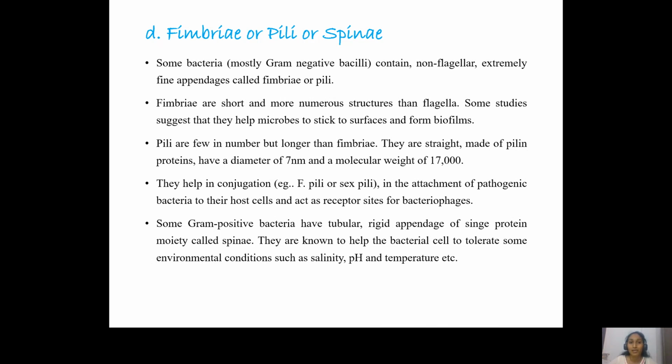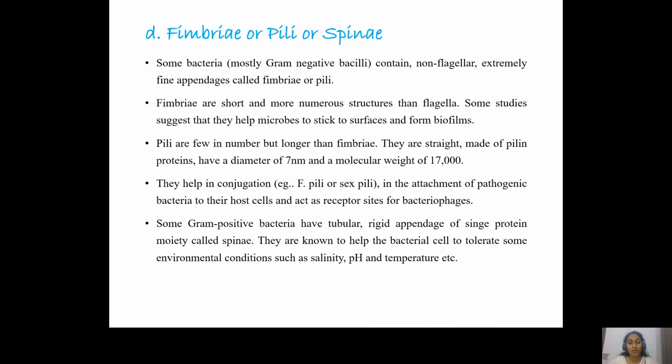On the other hand, pili, or sex pili as they are called, are structures encoded by certain plasmids present in the cell, and these pili form the conjugation tube between two bacterial cells for the transfer of genetic information. So they basically help in conjugation and transfer of genetic information, thereby modifying the cells.